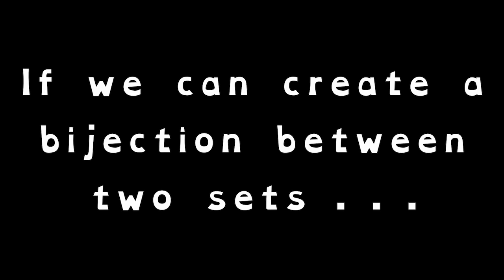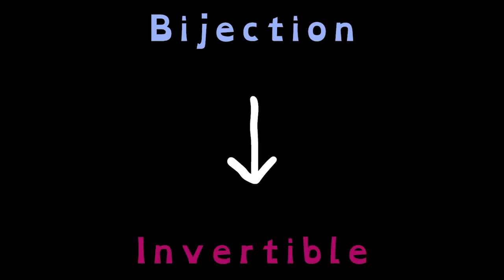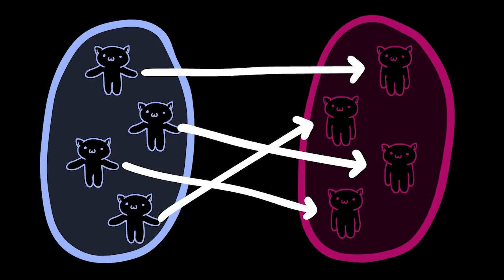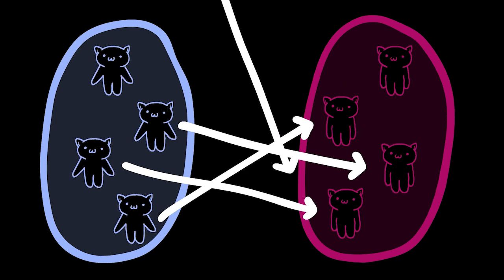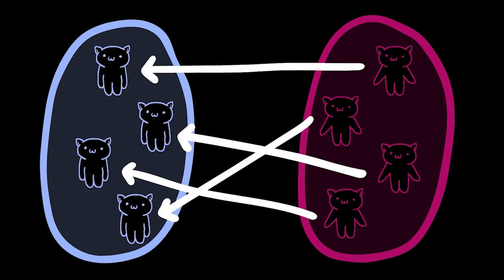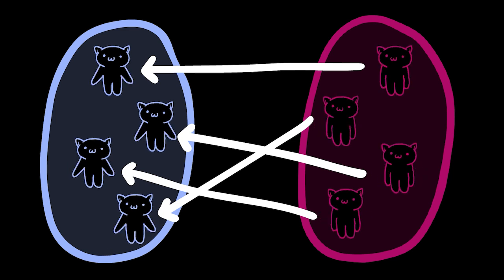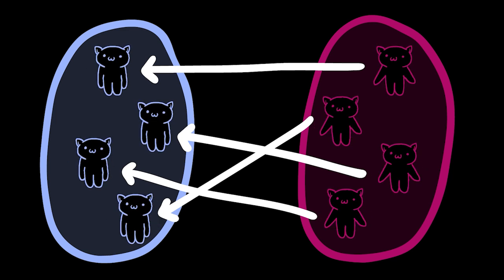So the takeaway is that if we can create a bijection between two sets, they are the same size. One last thing to mention is that if a function is a bijection, then it is invertible. And likewise, if a function is invertible, then it is a bijection. In our case, instead of drawing arrows from the male cats to the female cats, if the function is a bijection, we can draw arrows from the female cats to the male cats. You can check that this inverse function is one-to-one and onto, and thus it is still a bijection.